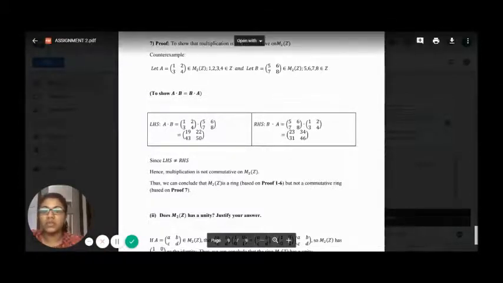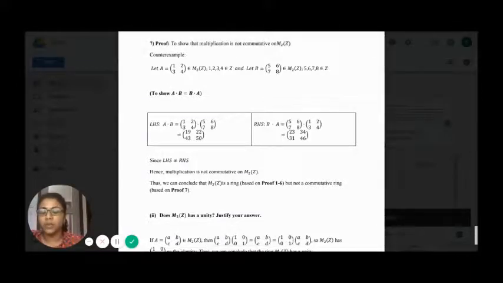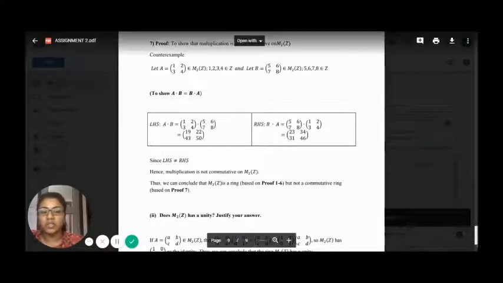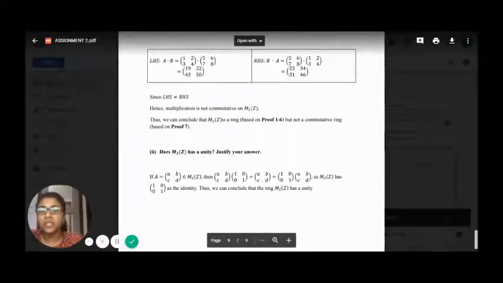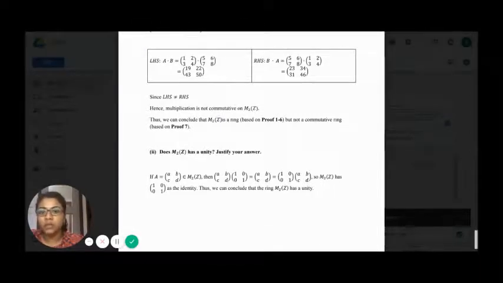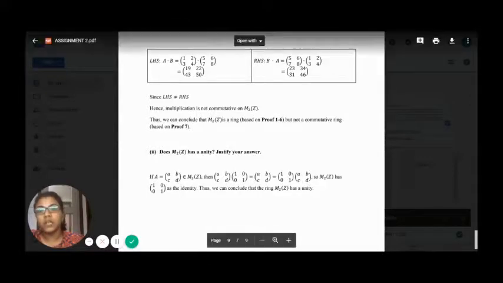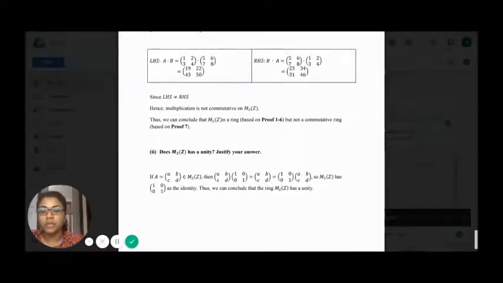We let matrix A equal A, B, C, D, and we multiply this matrix by another matrix, say 1, 0, 0, 1, which equals A, B, C, D. And again, on the right hand side, we have the 1, 0, 0, 1 matrix multiplied by the A, B, C, D matrix, so it is also A, B, C, D. Therefore, we can conclude that the 2 by 2 matrix has 1, 0, 0, 1 as the identity element.